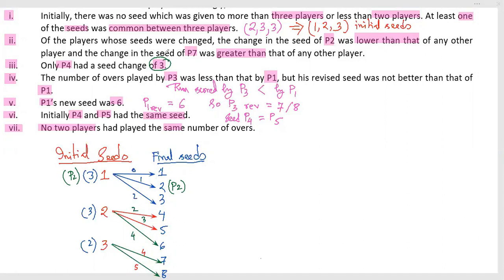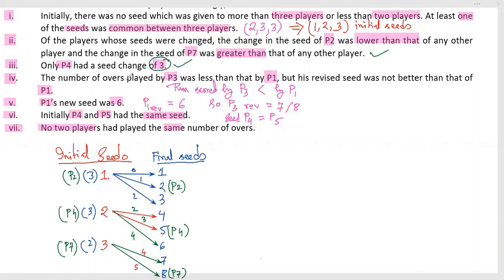And the change of seed of P7 was greater than any other player. So P7 must be in this place, wherever change was 5. So P7 it was also present. It has been taken care of. Only P4 has a seed change of 3. P4 would be here. So P4 is remaining in this location.